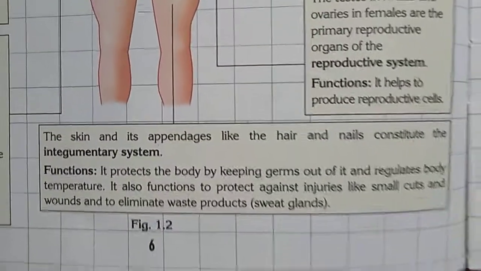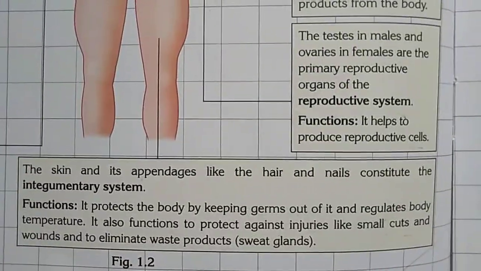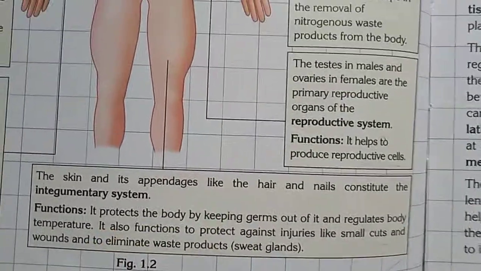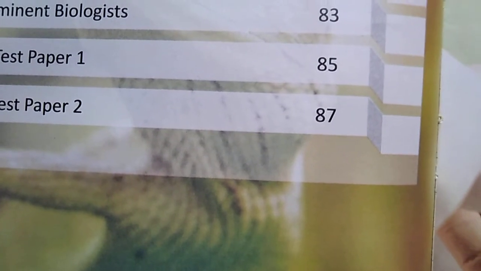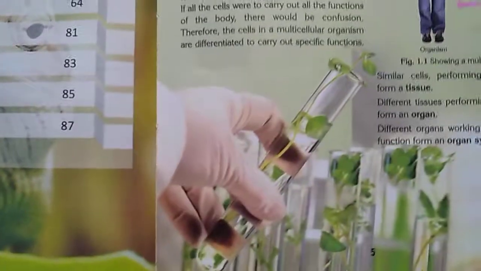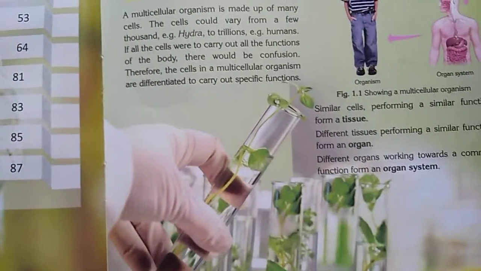So this is all about today's class. In the next class we will read more about this chapter. Today we learned about the cells, the tissues, the organs, and the organ systems of our body, of the human body.